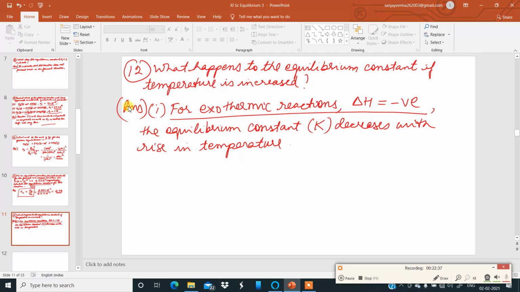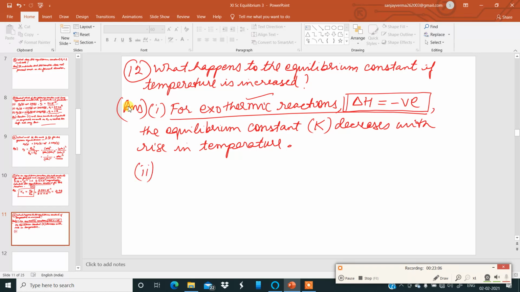This is the point to remember. For exothermic reaction, delta H is negative. Remember this sign convention for change in enthalpy, heat content. It is negative for exothermic reaction. Whenever heat is given out, you have to write delta H negative, that is the sign convention. The equilibrium constant K decreases with rise in temperature.